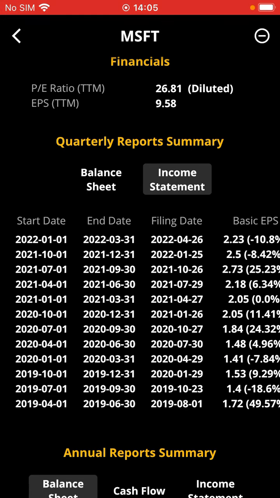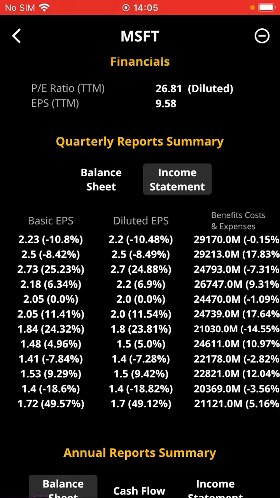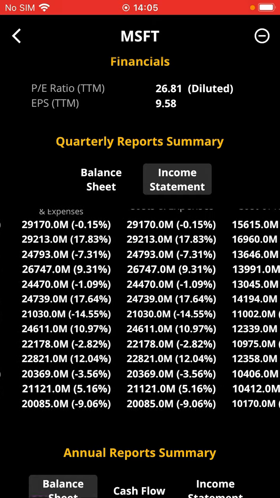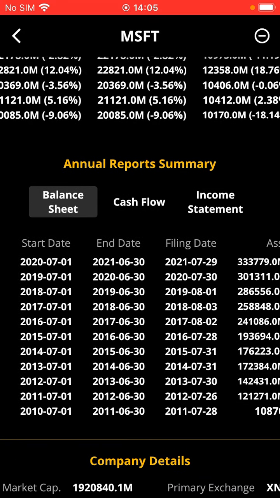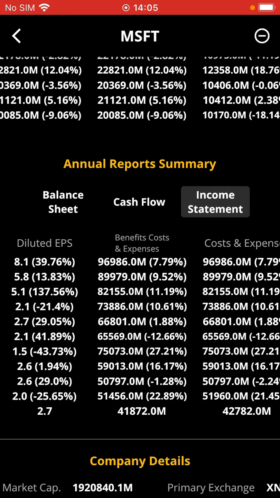If you have a look at the income statement summary for the recent quarters, as we clearly see, even if the markets have been quite volatile, there has been a lot of crisis in the markets and so on, both the basic EPS and diluted EPS figures are all positive values. So Microsoft is a profitable company, which we can say by just looking at these numbers here. These are the quarterly report summary, and down below you can also see the annual report summary based on balance sheet, cash flow, and income statement based on annual reports.